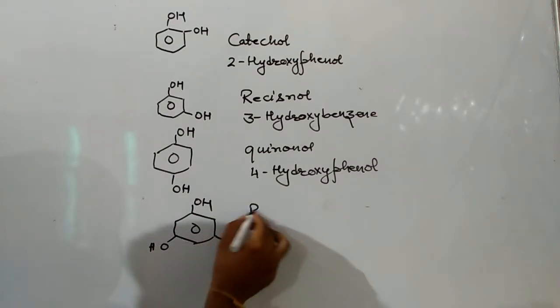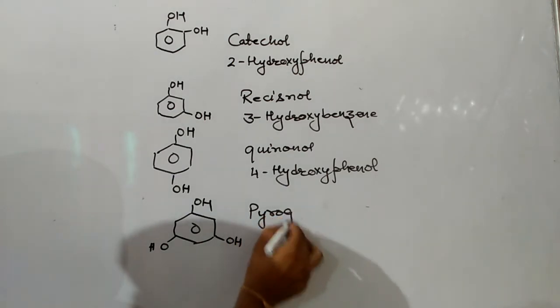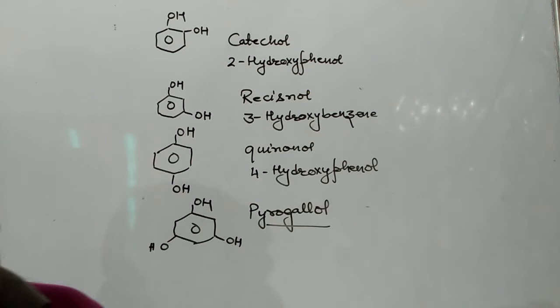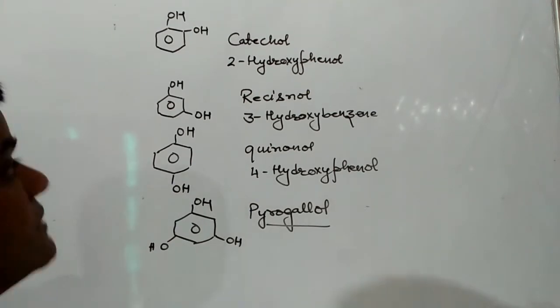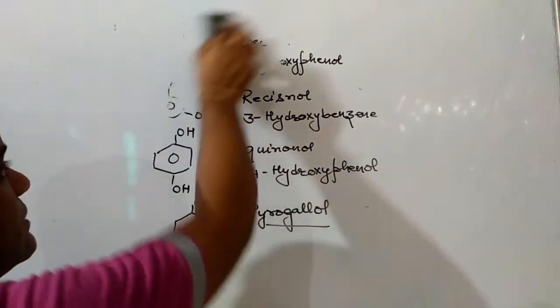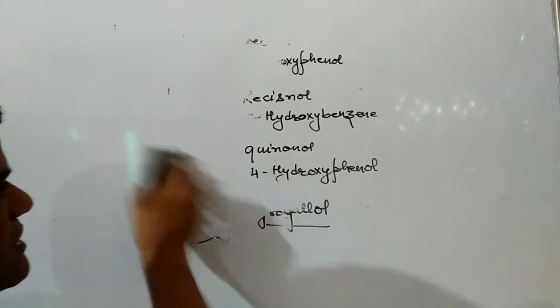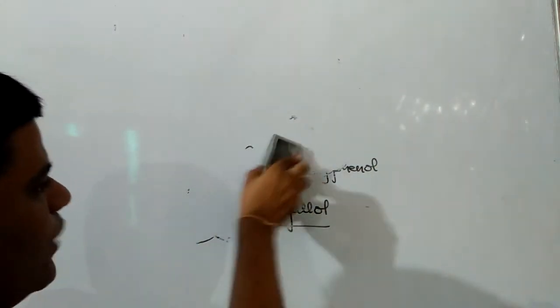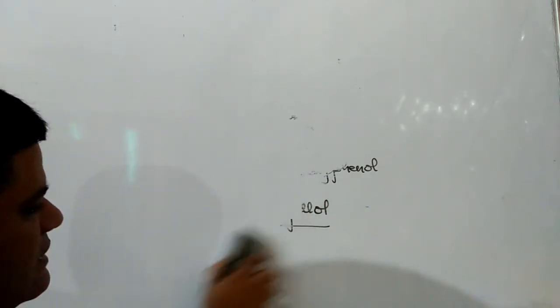Next, if three OH groups are present alternate to each other, then this compound is known as pyrogallol. Pyrogallol is used for absorption of oxygen gas in gas analysis. After this, we have to discuss a few more compounds, and the first one is salicylaldehyde.